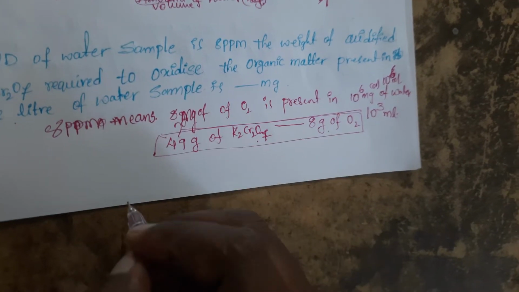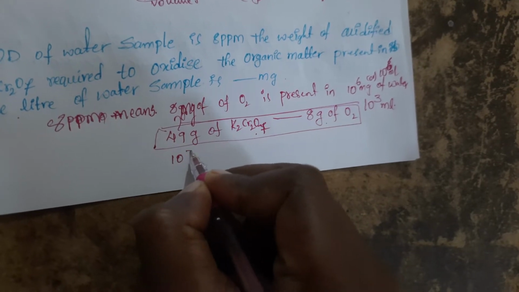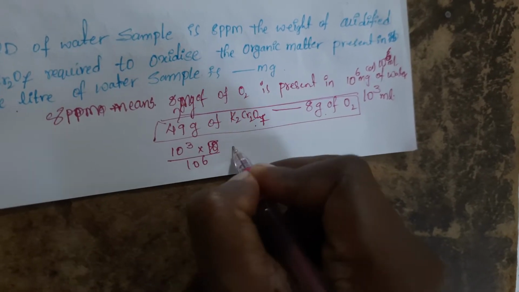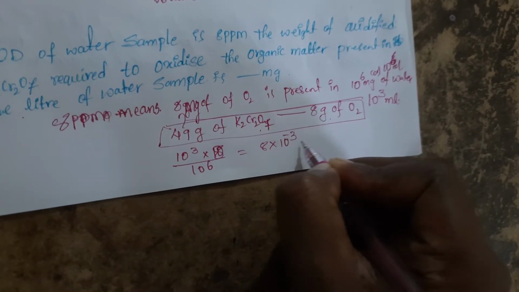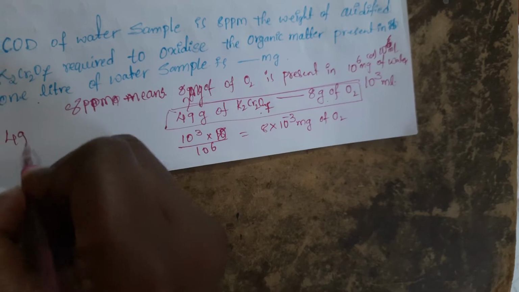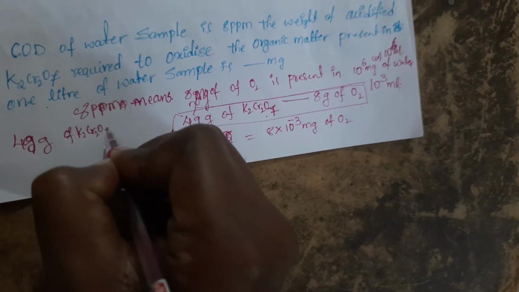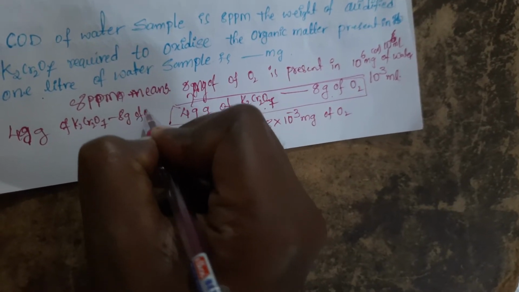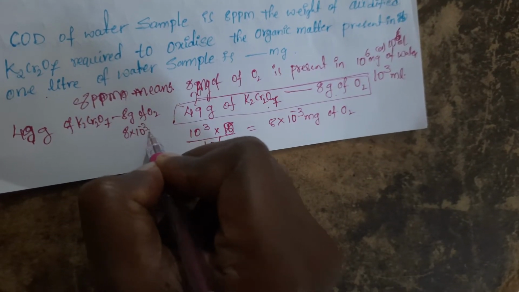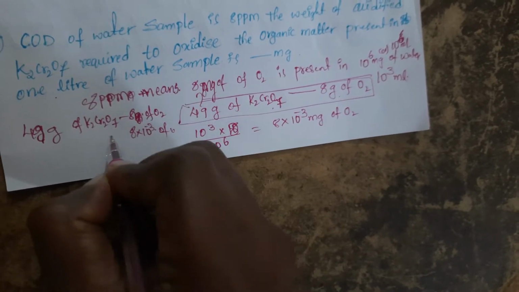We need the amount of oxygen required. So what happens here? 10 power 3 into 8 by 10 power 6. That is 8 into 10 power minus 3 milligrams of oxygen required. Now we know that 49 grams of K2Cr2O7 combines with 8 grams of oxygen. So how much weight do we get? 8 into 10 power minus 3 milligrams of oxygen is required.